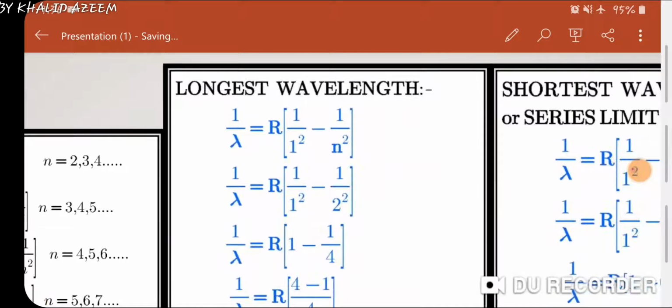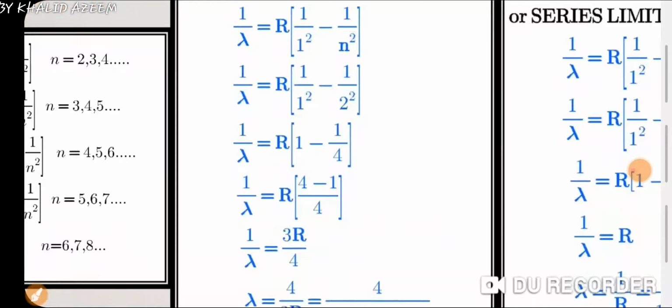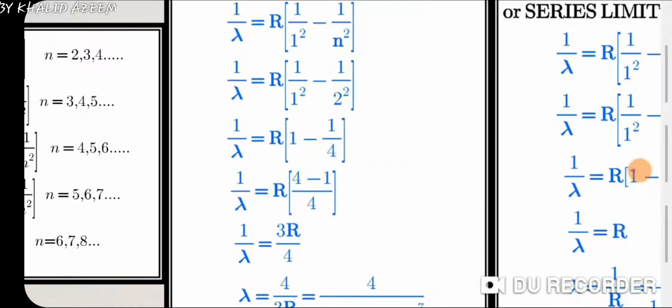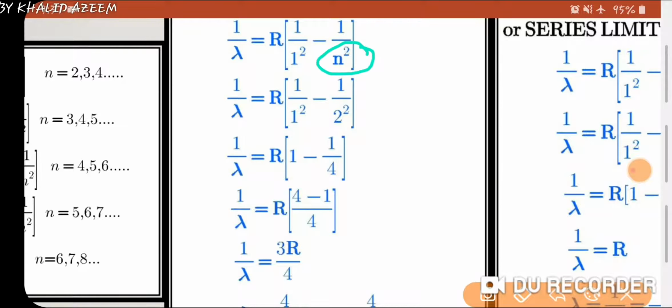Let's see how we can solve the longest and shortest wavelength. So here as you can see, this is the formula of Lyman series. So I am calculating longest wavelength. It means in place of this n we have to put n equals to 2. So I am writing just 2. 1 upon 1 square is 1, and 1 upon 2 square is 1 upon 4. इसके बाद हम इन दोनों का LCM लेंगे, and LCM will be 4, 1s are 4 minus 1 upon 4, that is this one.